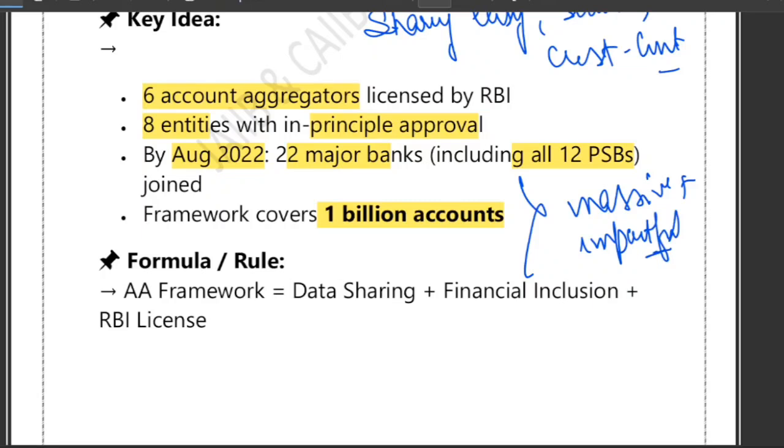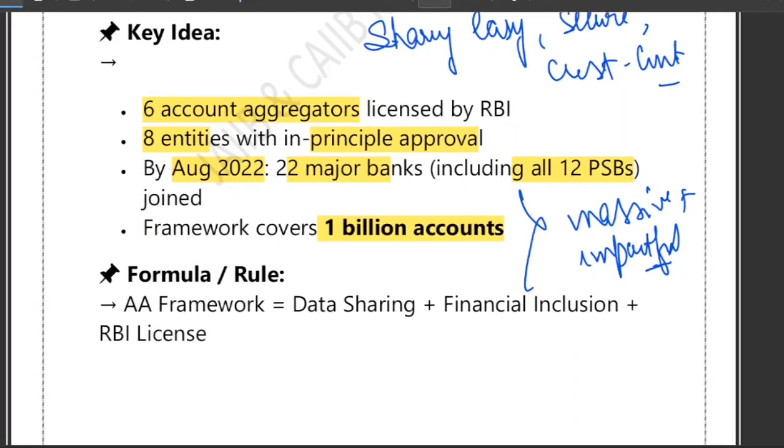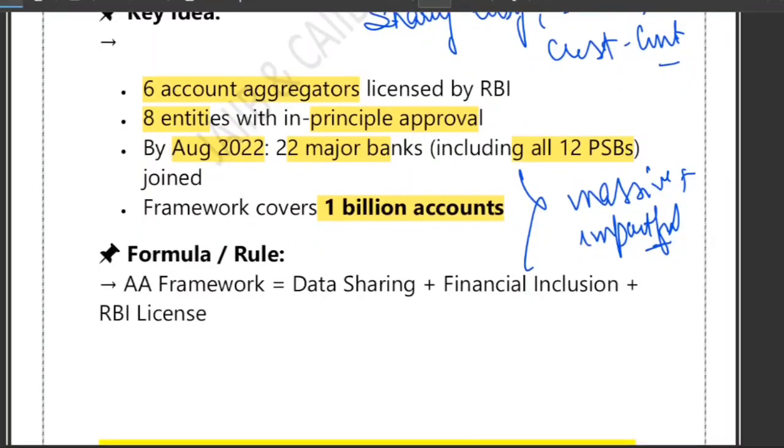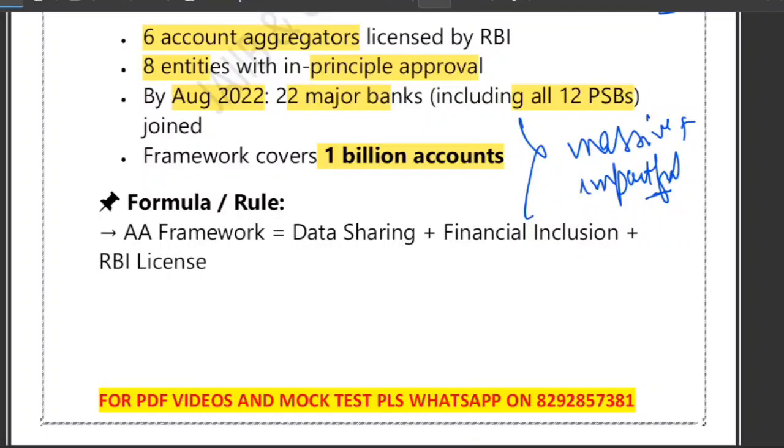So 6 account aggregators are fully licensed by RBI, and 8 entities have in-principle approval. By August 2022, a total of 22 major banks, including all the 12 public sector banks, joined the framework. It covers over 1 billion accounts, which shows how massive and how impactful it is. So the AA framework equals data sharing plus financial inclusion plus an RBI regulated system. Let me give you one example.